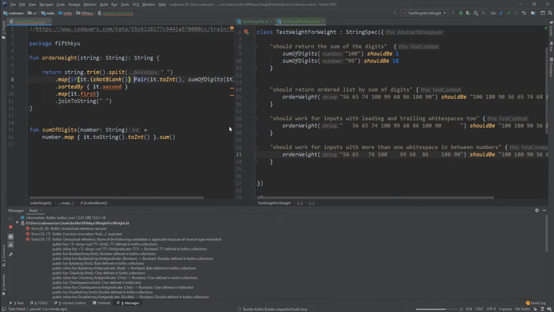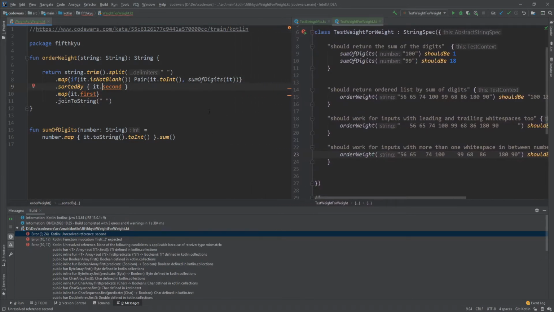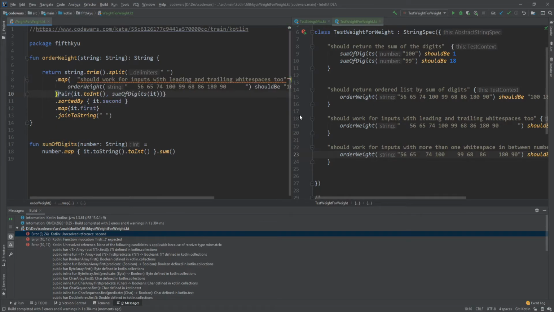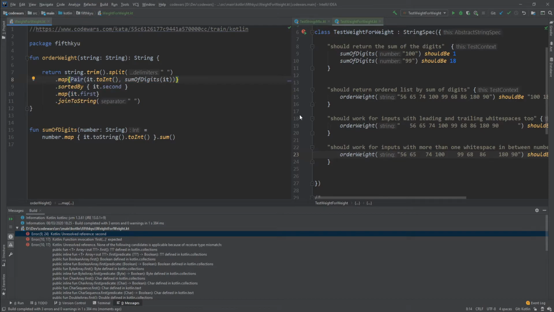Let's check it out. Ooh, return? No, this is not how it works. Why does this not work? Why does this not work?